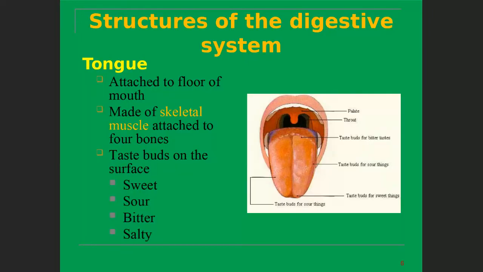And what about the tongue? The tongue is attached to the floor of the mouth and is made up of skeletal muscles attached to the hyoid bone. Taste buds are on the surface of the tongue: sweet, sour, bitter, and salty. Through them we can taste the food, whether it is sweet, sour, bitter, and so on.